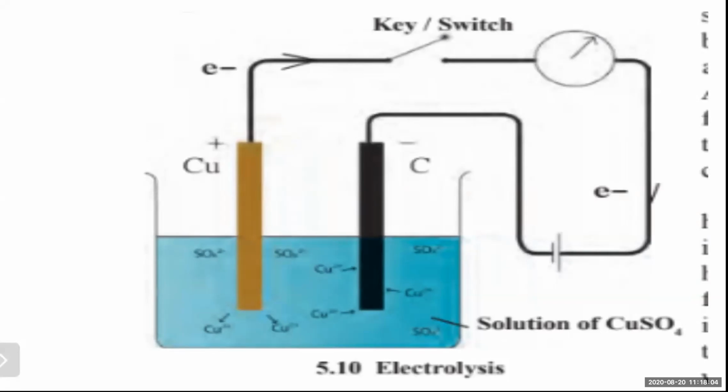The copper ions formed in this manner enter the solution, and in this way it becomes possible for the copper ions to move towards the negative terminal, the carbon rod, and